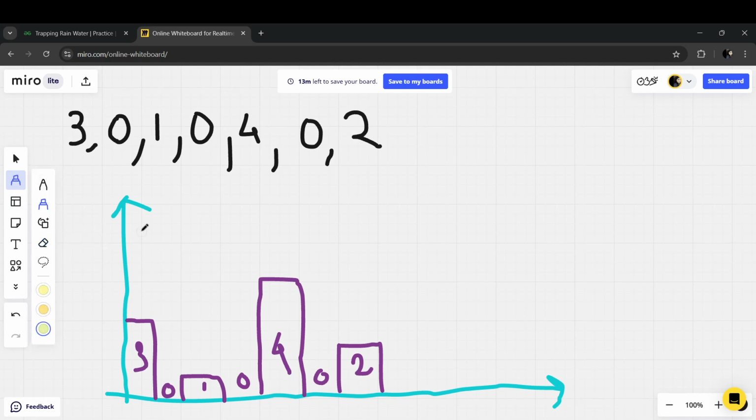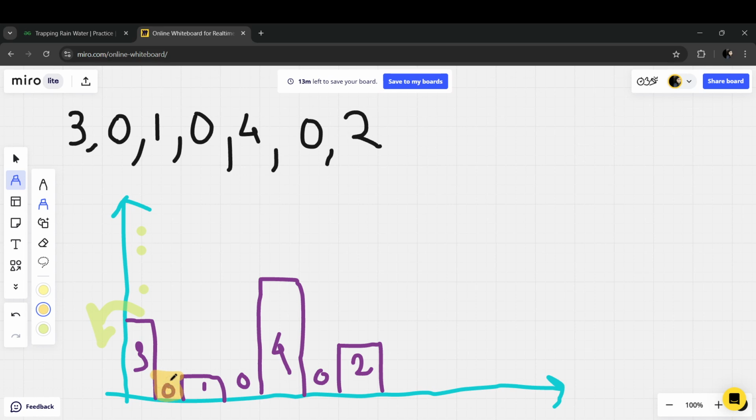Basically, supposedly raindrops are falling. So in this building, no rainwater can be accumulated, because it will fall from here, right? It will fall from here. What about this building? Here this much water will get filled, right?